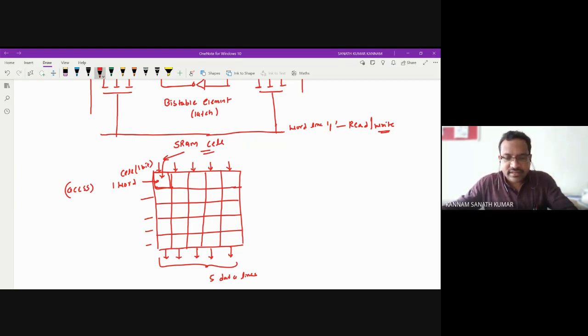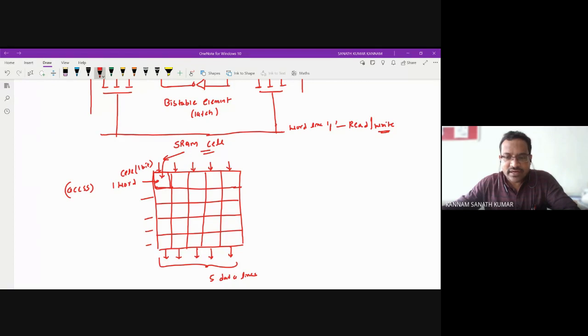Bitline represents the data stored in each cell. Next point, in order to access a cell, we need to access the complete row or the word, and that is called a word line.